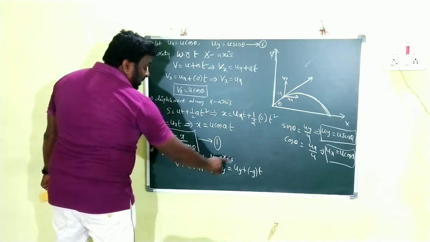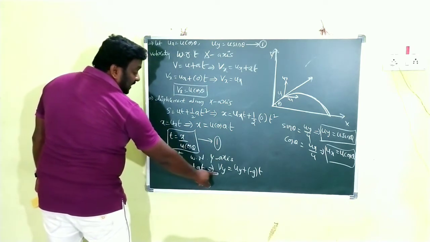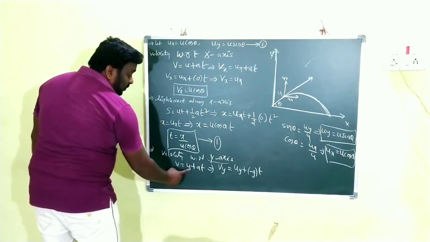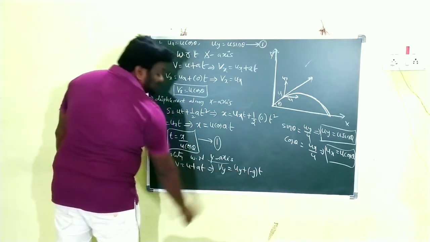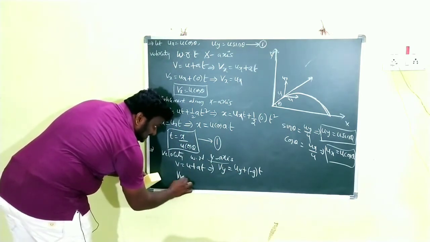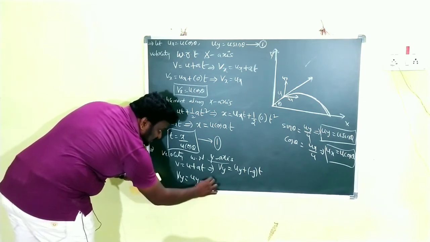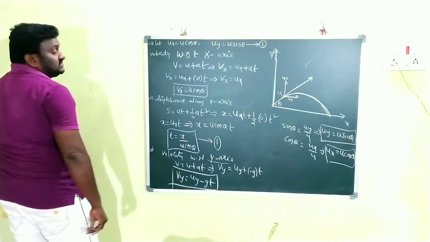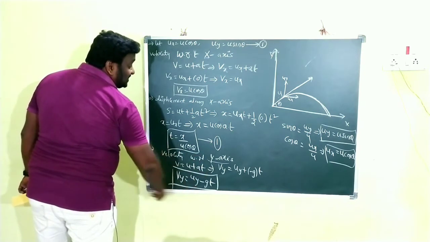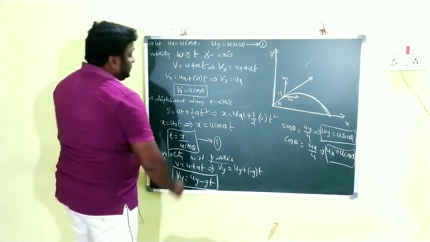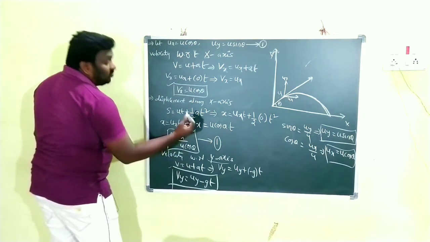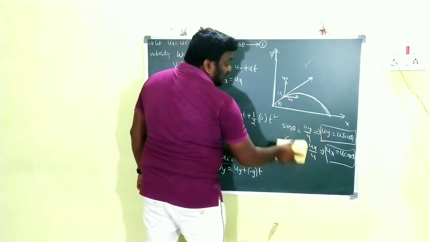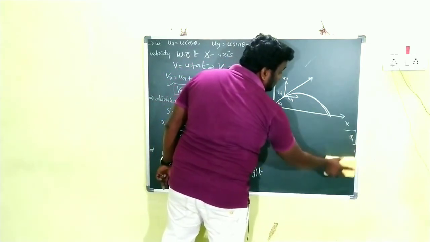That's why, children, in this case, velocity with respect to the y-axis: we write v is equal to u plus at, and instead of v, with respect to the y-axis, v is equal to Vy, u is equal to uy, and a is equal to minus g. Then what do we get, children? Vy is equal to uy minus gt. So this is the expression of the projectile with respect to the y-axis, the expression for velocity of a projectile in vertical motion. Clear, children? This is the horizontal velocity and this is the vertical velocity. Okay, children, already I explained clearly, so we need some space. That's why I am erasing this.